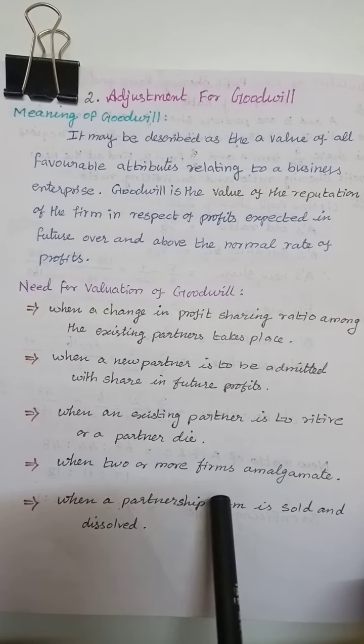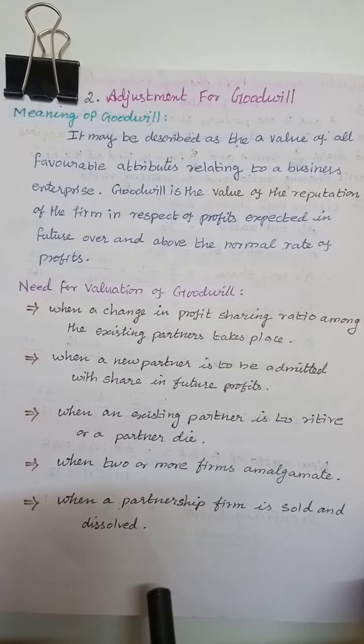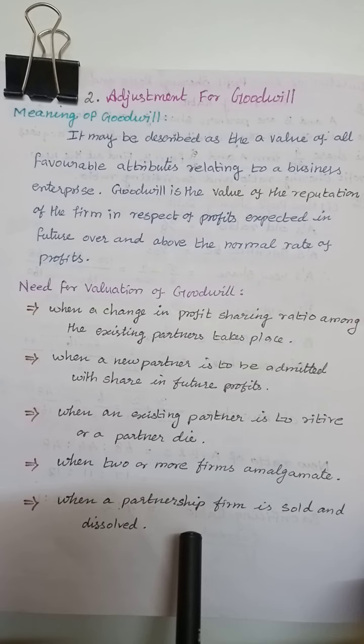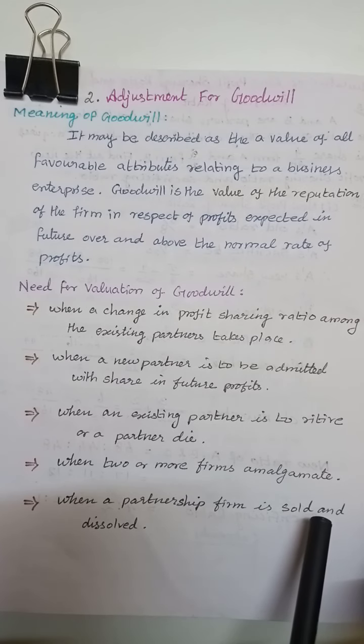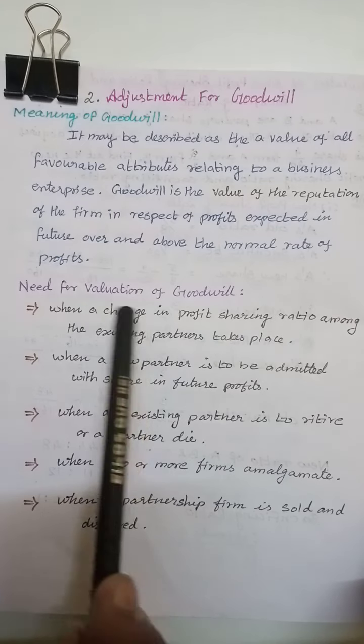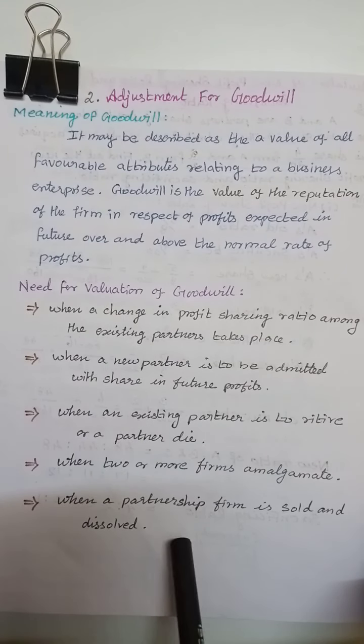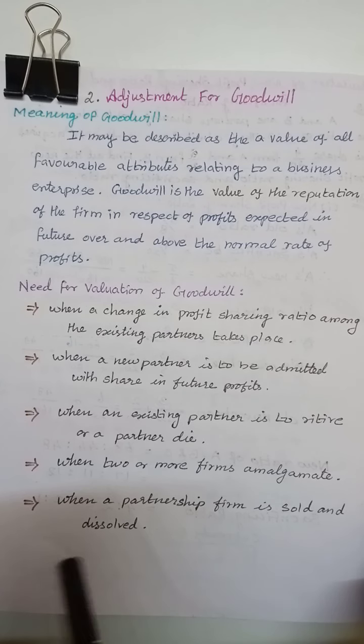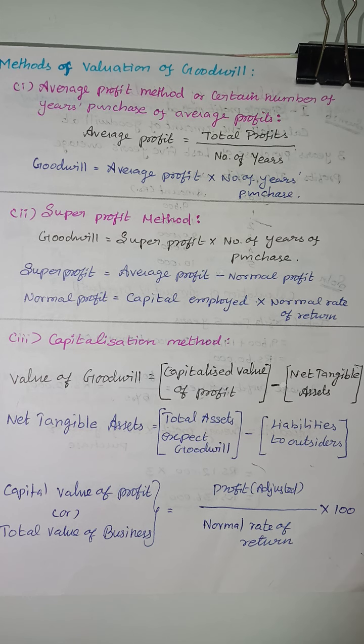When two or more firms amalgamate, that is, when two or more companies join into the business, at the time of the amalgamation of companies the goodwill is valued. When a partnership firm is sold and dissolved, or wound up at a particular time, the goodwill will be valued. This is the method of valuation of goodwill.